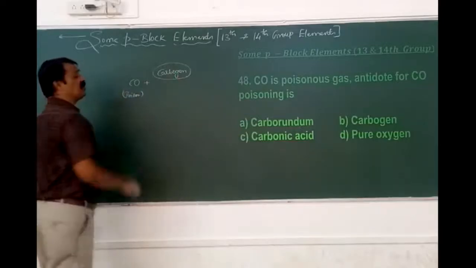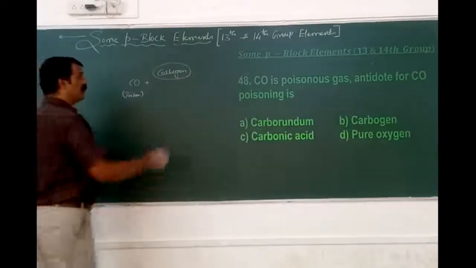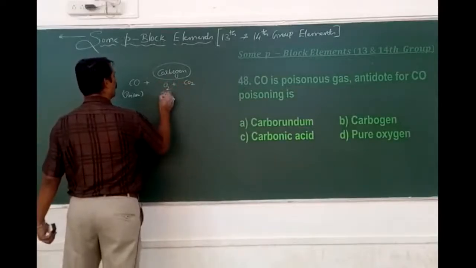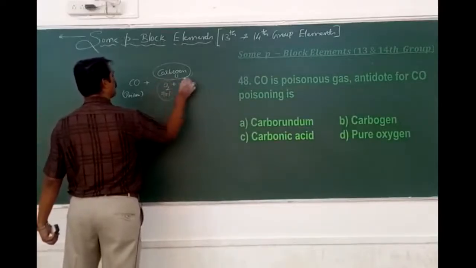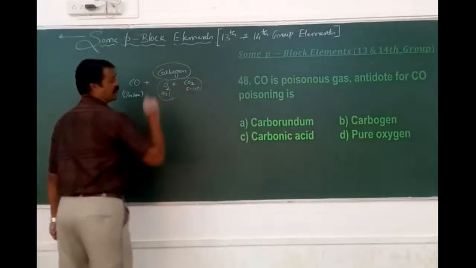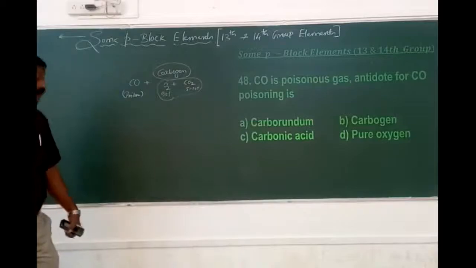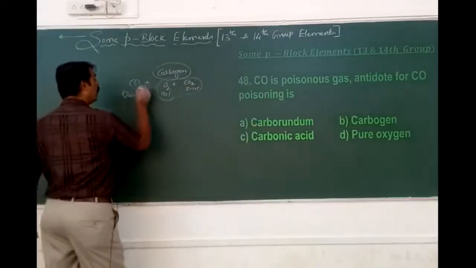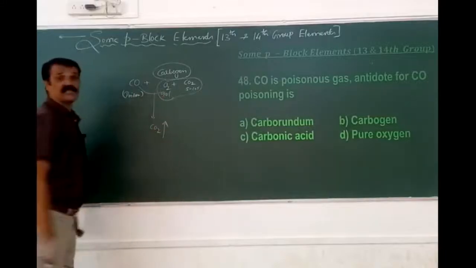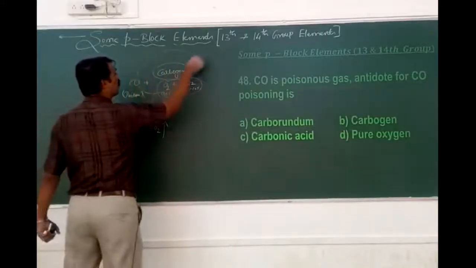How to remove this poison? Using the carbogen. So here it contains 90% of oxygen and then 5 to 10% of which one? Carbon dioxide.